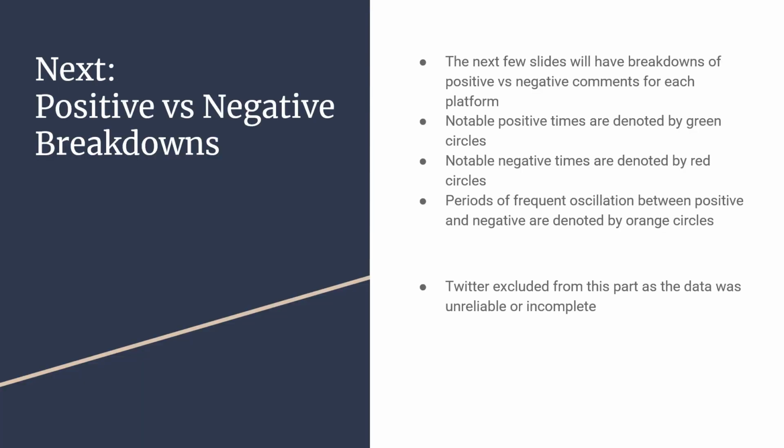So for the next portion of our project, we wanted to go over the positive versus negative breakdowns for each API. The next few slides will have breakdowns of positive versus negative comments for each platform. Notable positive times are denoted by green circles, and notable negative times are denoted by red circles. Periods of frequent oscillation between positive and negative are denoted by orange circles. We excluded Twitter from this part as the data was unreliable or incomplete, and we also removed sentiments that were determined to be neutral, as we really wanted to focus on positive versus negative.